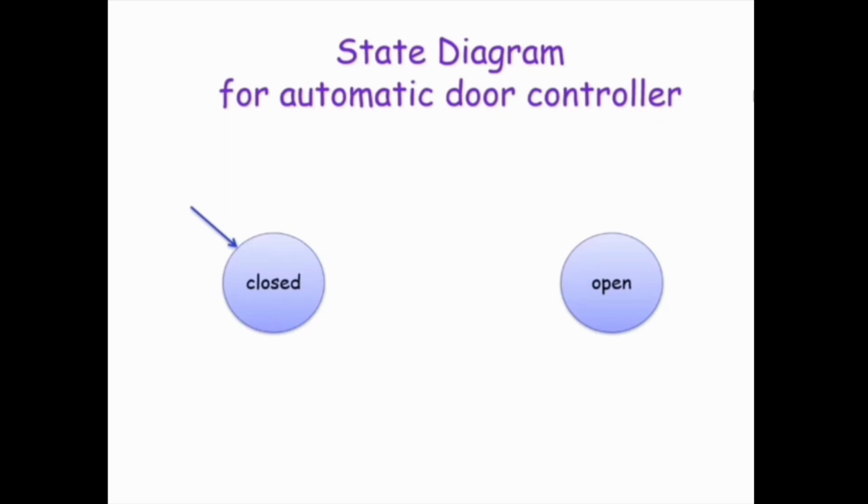When we have a closed door and only one person standing on the front pad, we should open the door. So we have the transition from the state with a closed door to the state with an open door.